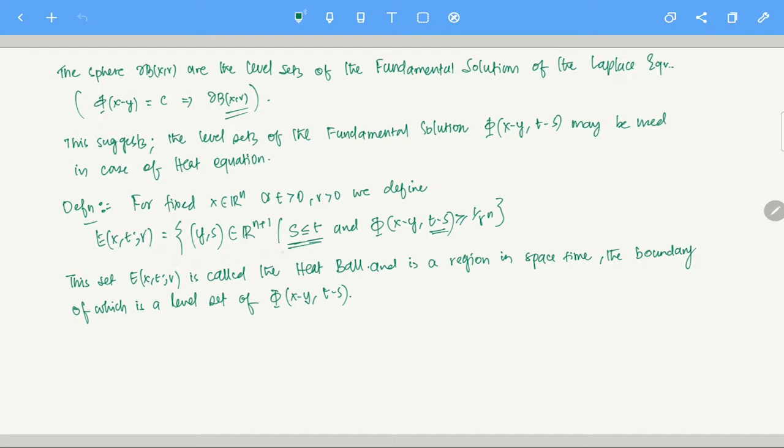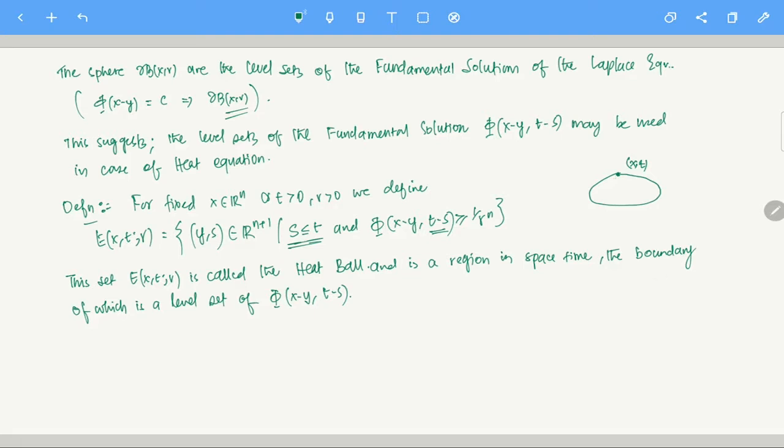This is not specifically a ball. It will look something like this. This is the point x, t, and it will be on the boundary.